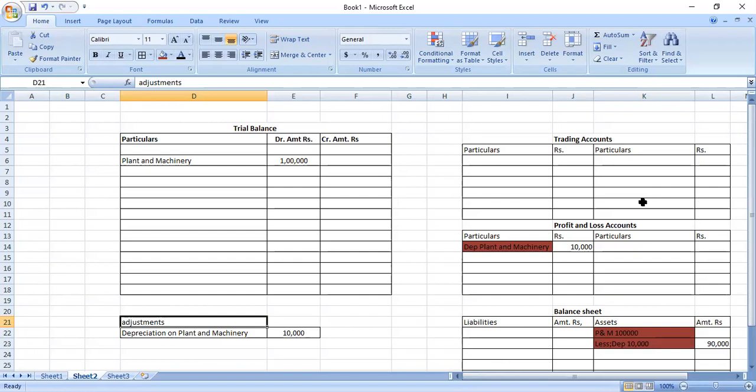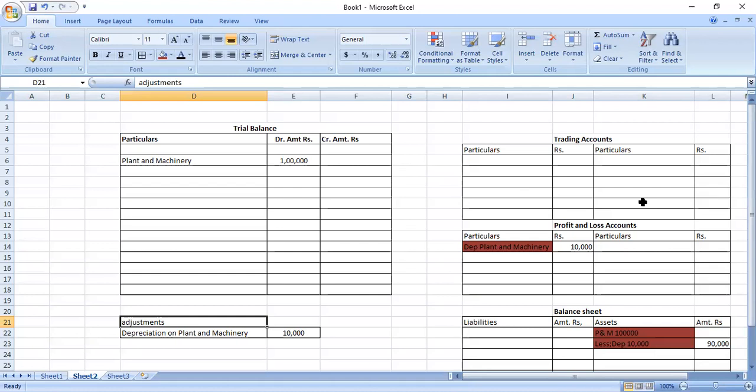Okay, students, I hope all of you understand this logic before going further. Now, students, to understand what is a trial balance and what is an adjustment: adjustments come after finalization of your accounts. जब भी अकाउंटेंट अपना अकाउंट्स प्रिपेयर करता है, 31 मार्च को क्लोजिंग डेट होती है, तो क्लोजिंग डेट के बाद 2 or 3 months are taken for the finalization. Finalization is not a very easy task.